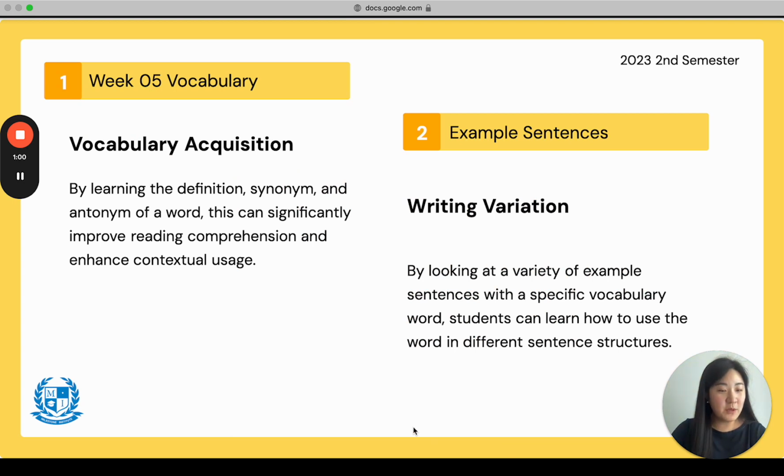If you already been watching this video, skip to the first word. Go! If you're new, let's listen to this. What we'll be doing, we're going to go over the different vocabulary workbooks here by learning the definition, a synonym, and antonym of the word. This can help you improve your reading comprehension and enhance contextual usage, so you'll be able to understand the novels better. 2, I will also be having some example sentences that we've made extra for you guys, so that you can look at some writing variation. By looking at a variety of example sentences for that one word that we're studying, we can learn how to use the word in different sentence structures and understand the word a little bit better.